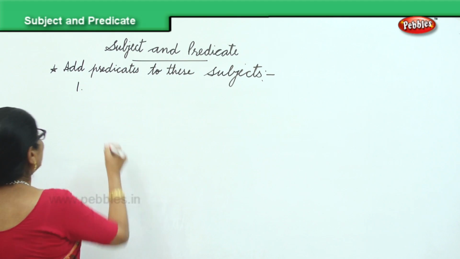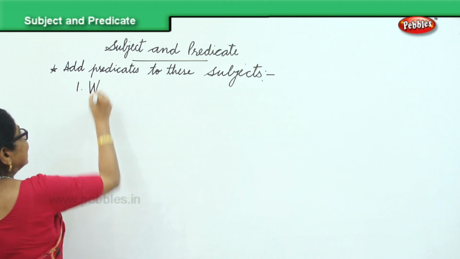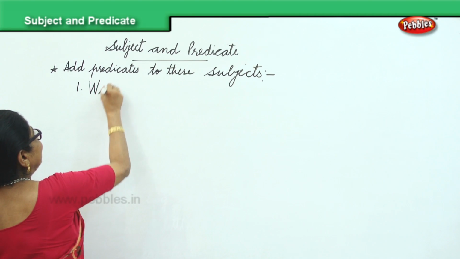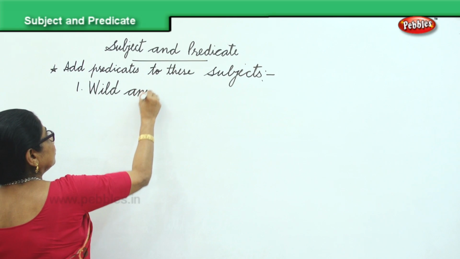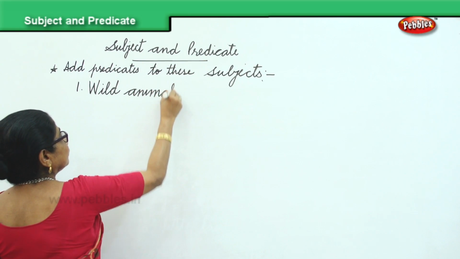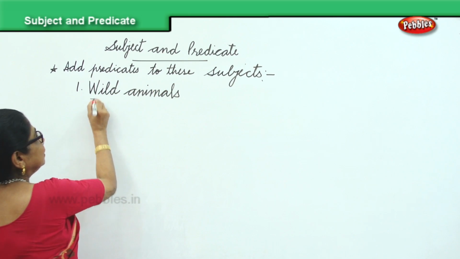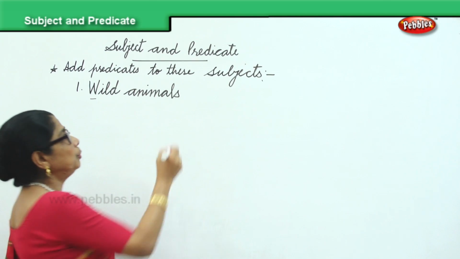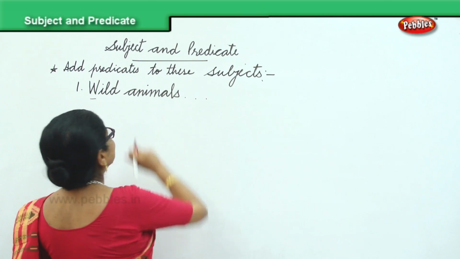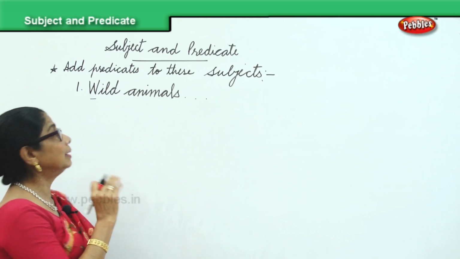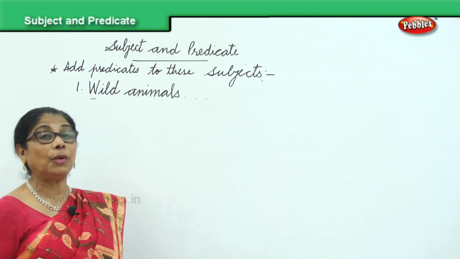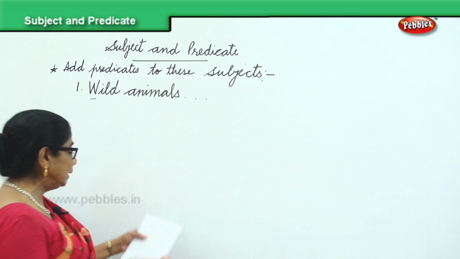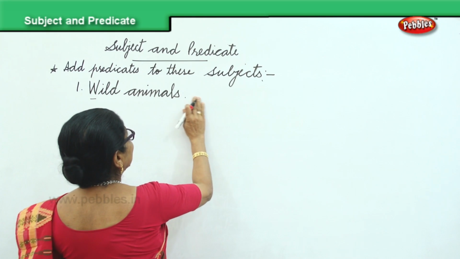Now let's say wild animals. I put the capital letter, wild animals. Now you complete the subject. The wild animal is the subject. Now what can we say? Wild animals, we can say, are kept.